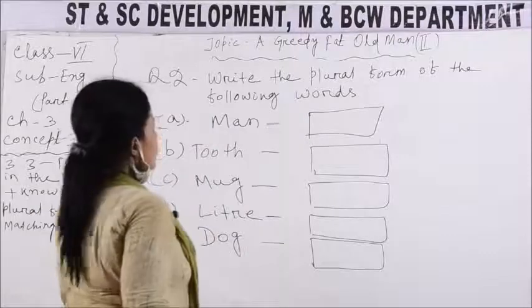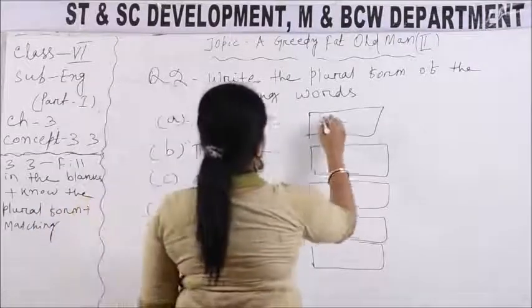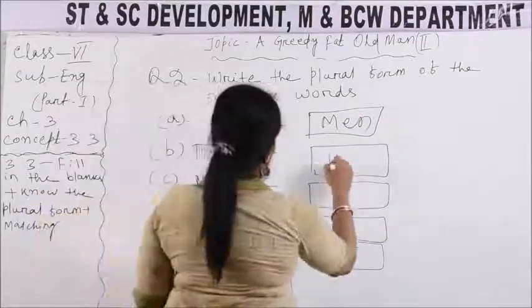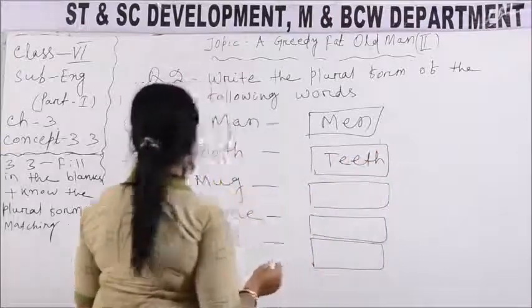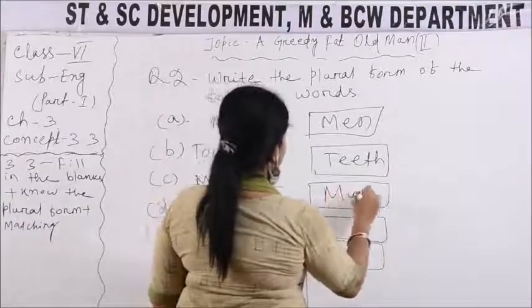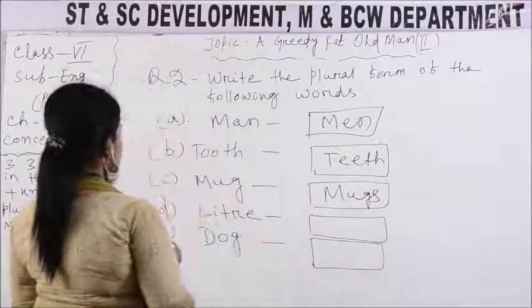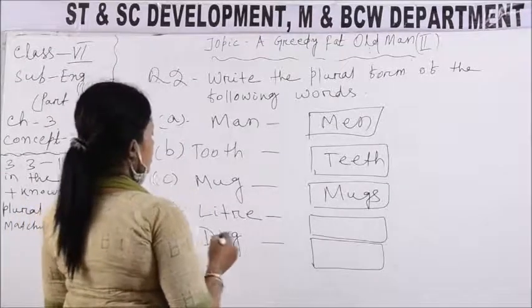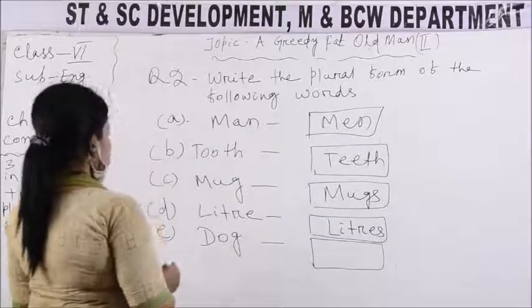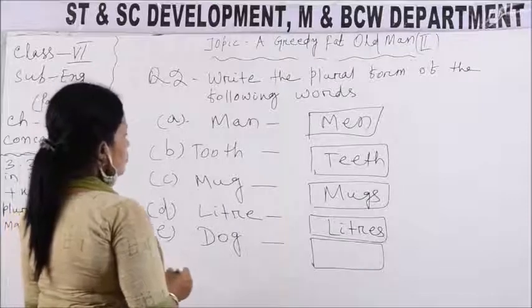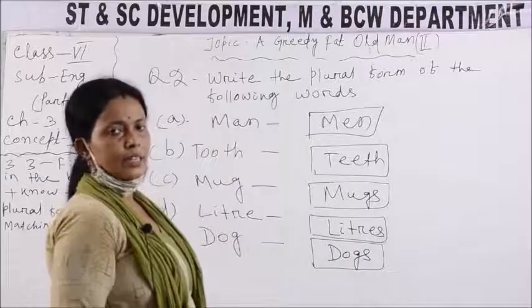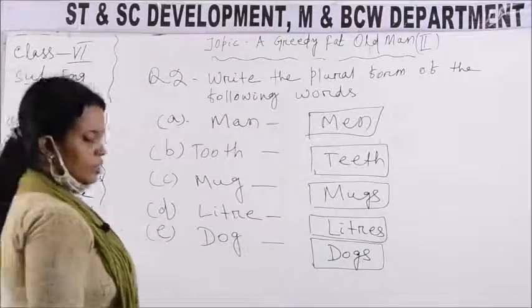Man. What is the plural of man? It will be men. What is the plural of tooth? It will be teeth. What is the plural of mug? It will be mugs. What is the plural of letter? Letters. What is the plural of dog? Dogs. Noted children? Now question number 3.